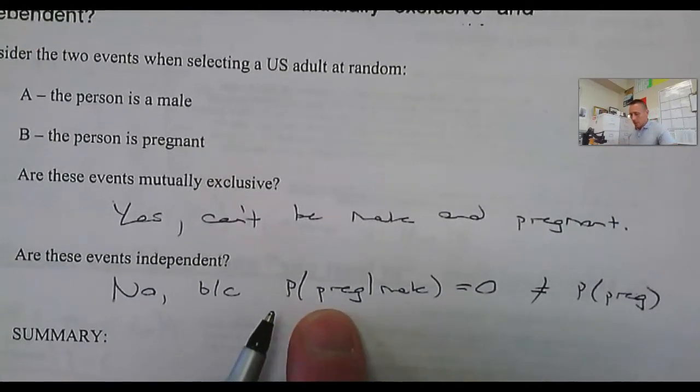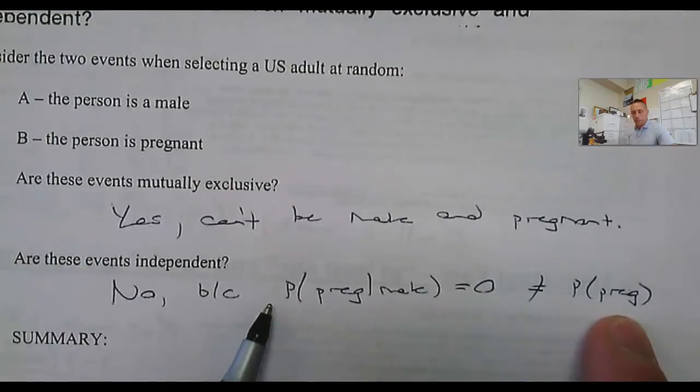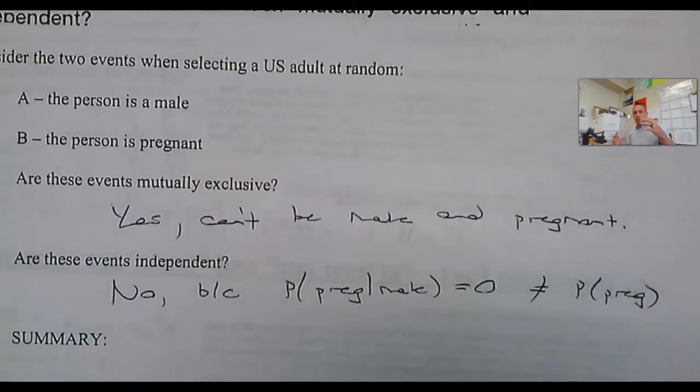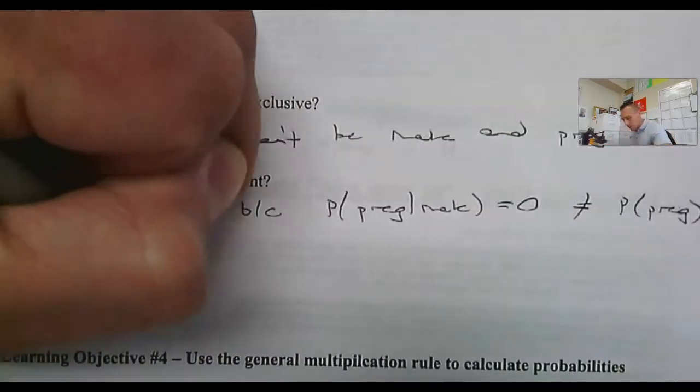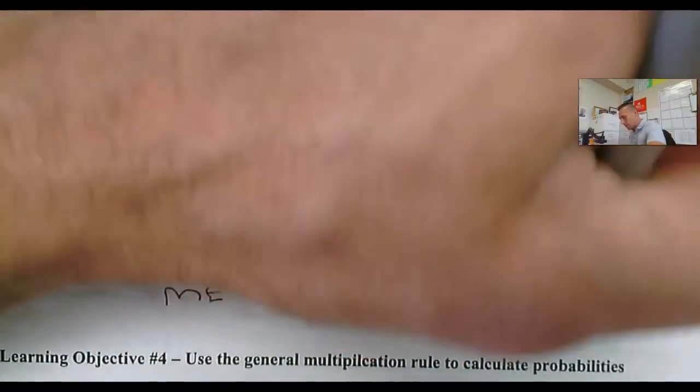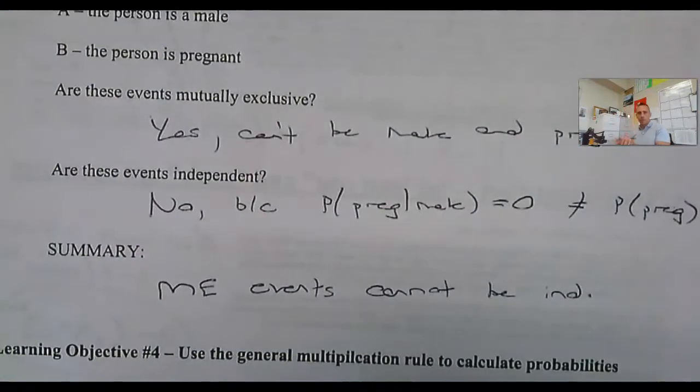The probability that you're male given you're pregnant doesn't equal the probability that you're male, because this would also be 0. Basically, mutually exclusive events are never independent. Mutually exclusive events cannot be independent, because once one happens, the other cannot happen.